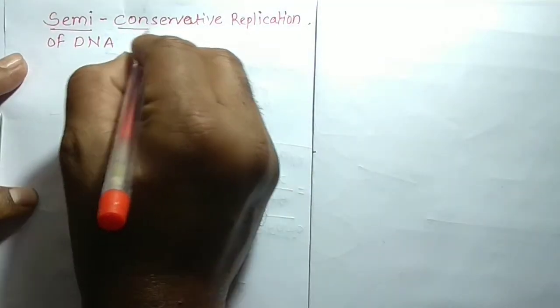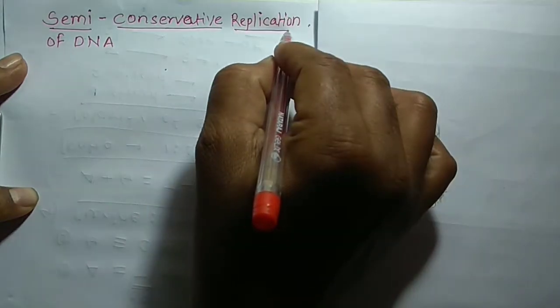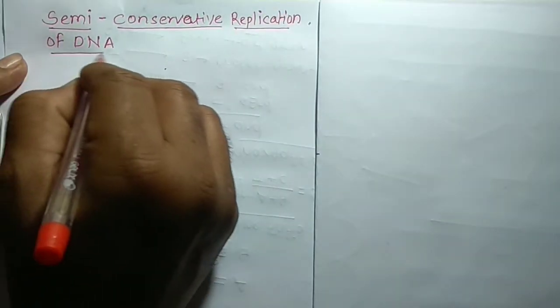So semi means half, conserve means protective, replication means production of the DNA.